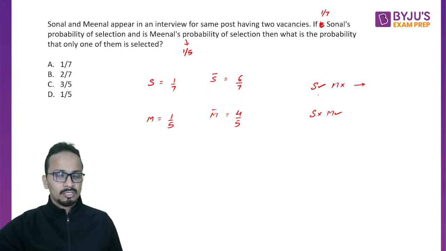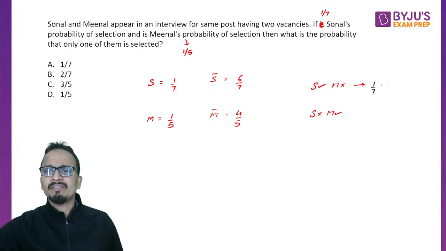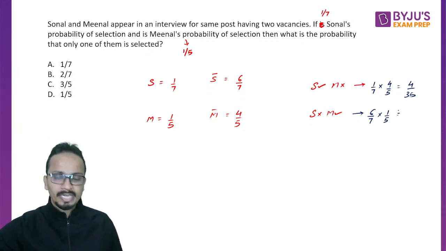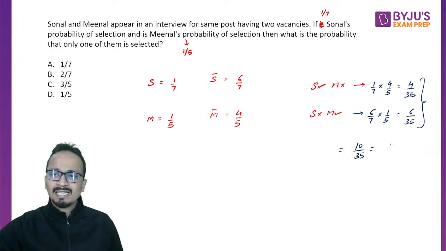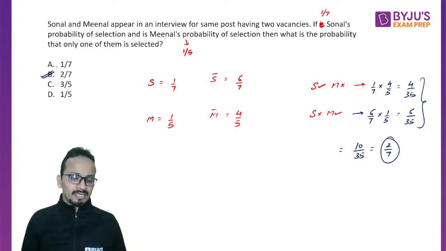So I'll just go ahead with the calculations. If Sonal is selected, it is 1 by 7, and Meenal is not selected, it is 4 upon 5. That is 4 upon 35. Similarly, if Sonal is not selected, it will be 6 upon 7, and if Meenal is selected, it will be 1 upon 5. So it will be 6 upon 35. The final answer will be the sum of these two, that is 10 upon 35. Upon cancelling 5, it will be 2 upon 7. So 2 upon 7, that is option B, is the correct answer.